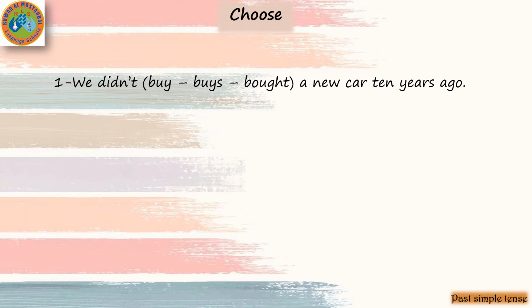And now let's answer together some questions. Choose number 1. We didn't buy or buys or bought a new car 10 years ago. Here it's a negative sentence. And after didn't, we said that we put the verb in infinitive. That means no S, no ES, no ING, no ED, no naughty verbs. So we will choose the verb buy.